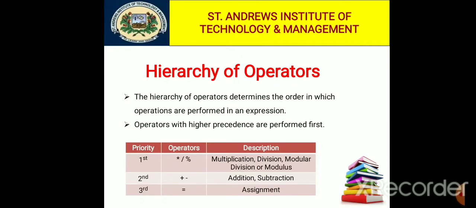Operators with higher precedence are performed first. In the given slide we have a table of priority, operators, and descriptions. The first priority is multiply, divide, and modulus. The second priority is addition and subtraction, and the third priority is assignment. If two operators in an expression have the same precedence, associativity determines the direction in which the expression will be evaluated. It may be either from left to right or right to left.